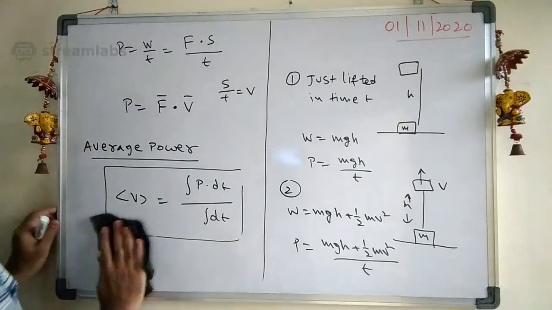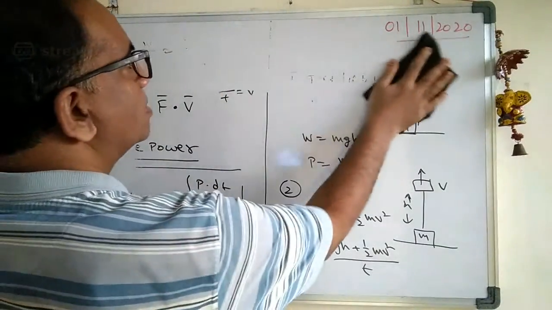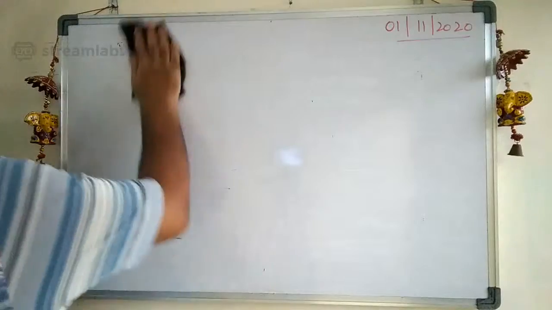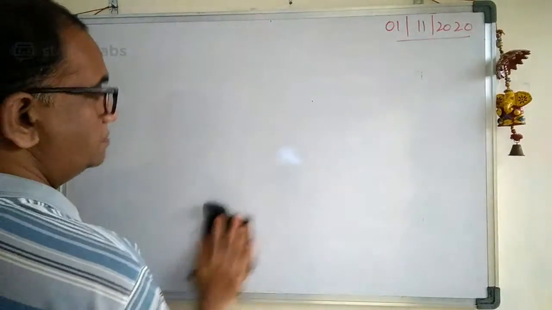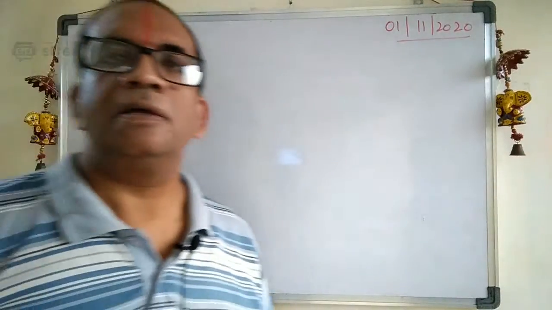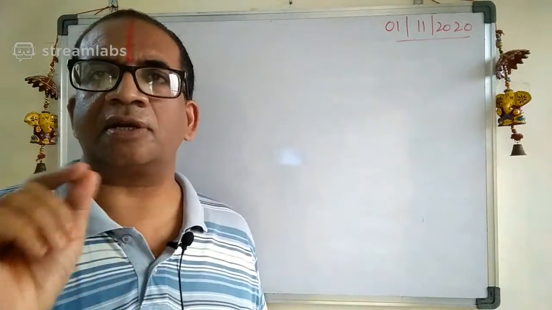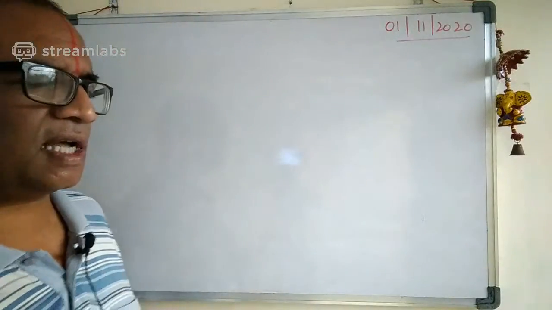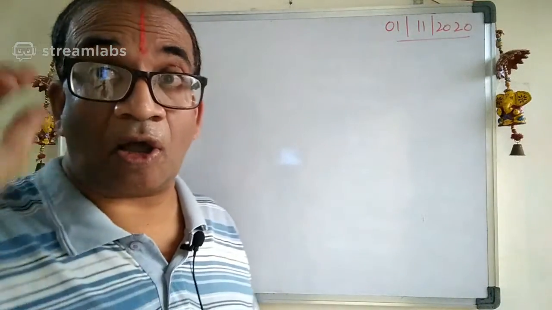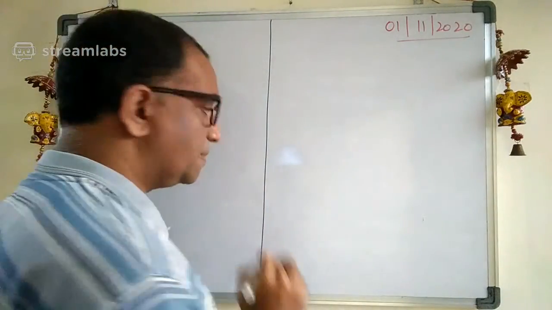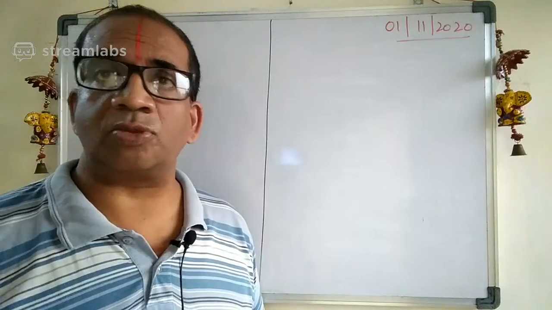Okay, so let us look at another problem, a very nice and interesting problem. Today we are going to discuss vertical circular motion. After this problem I am going to discuss that one. So this is another very interesting and very logical one. Now see carefully here. Let us try to do this problem.